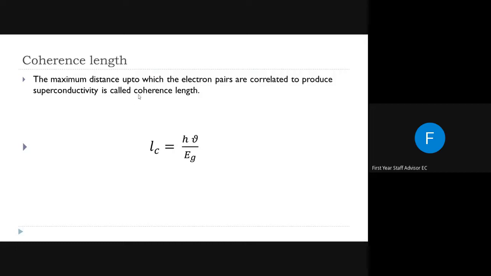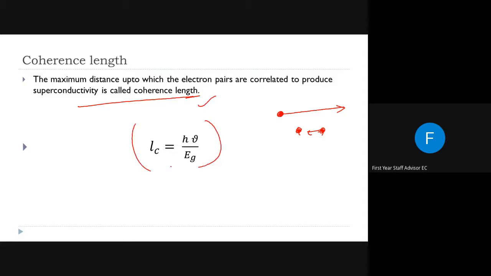What do you mean by coherence length? Coherence length is the maximum distance in which the electron pairs are correlated to produce superconductivity. That means our Cooper pairs or the electron pairs will move to some distance, and after losing energy they become individual electrons, and the distance over which these electron pairs are correlated to produce superconductivity is called coherence length.